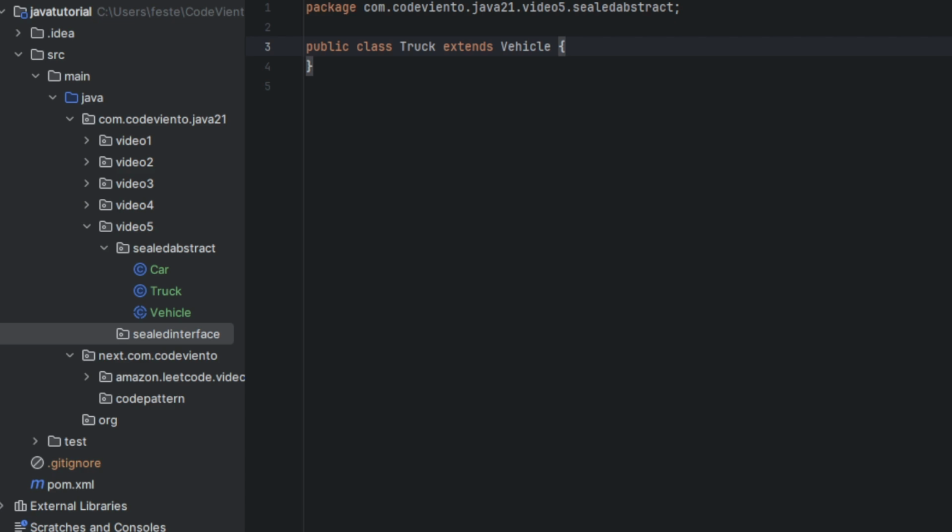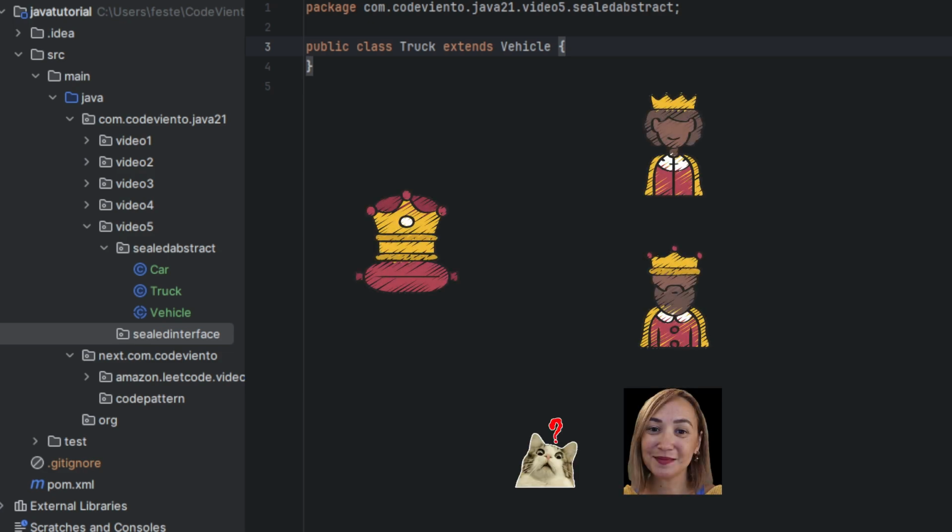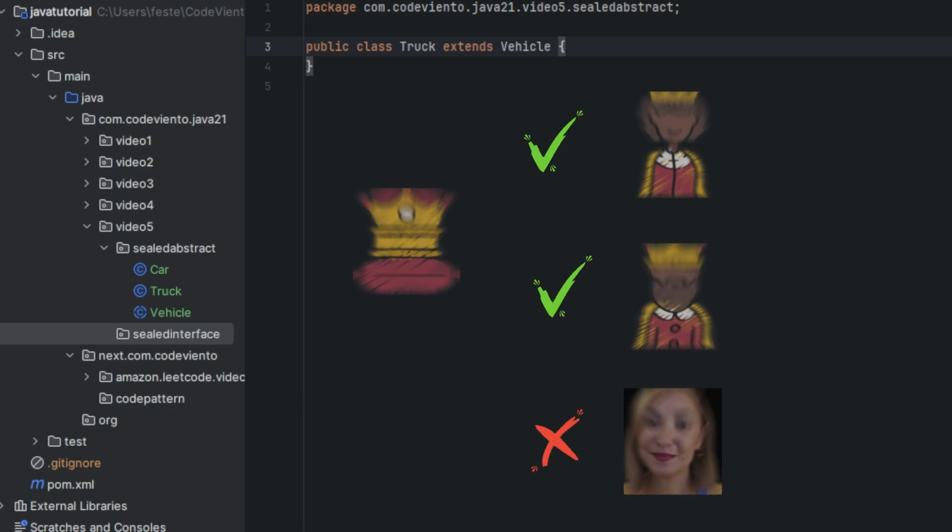Imagine you could write a class and say, only these 3 classes are allowed to extend me. In Java, you can, sealed classes give you exactly that power. Think of it like a royal family. Not everyone can inherit the crown. Only princes and princesses that you, the monarch, have permitted.